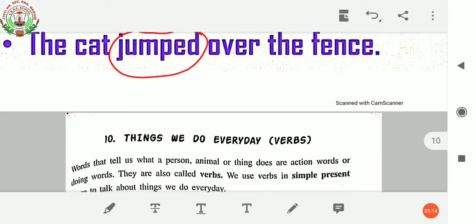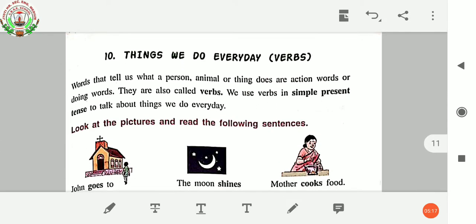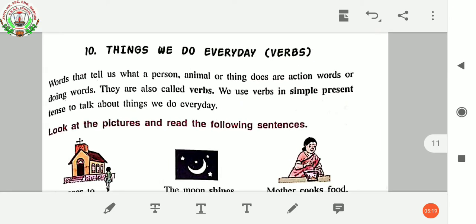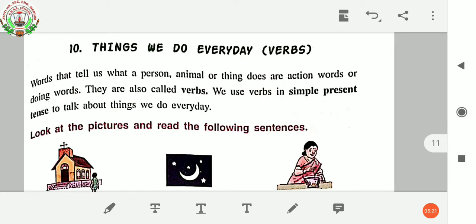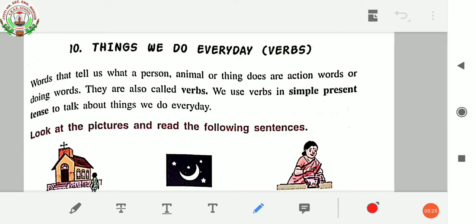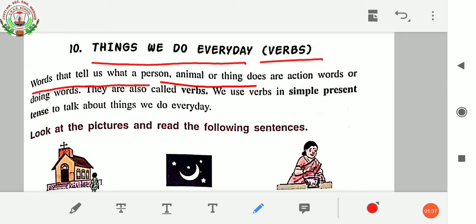Now this is your grammar book and we are studying chapter number 10. The name of this chapter is Things We Do Every Day. That is verbs. Let us read out the sentences. Words that tell us what a person, animal, or thing does are action words or doing words.